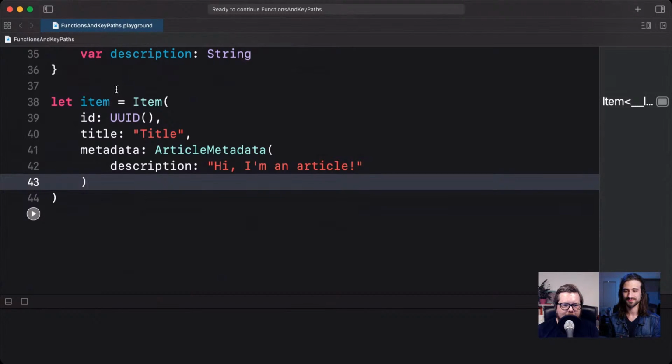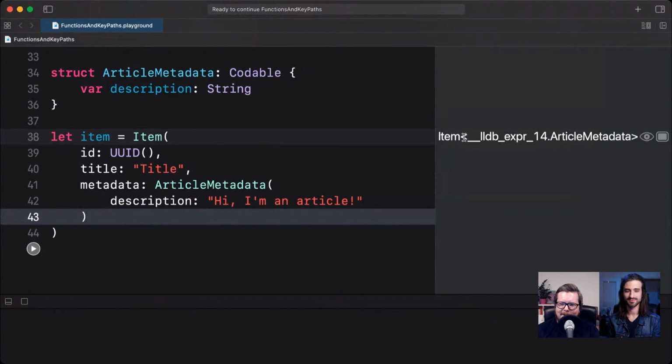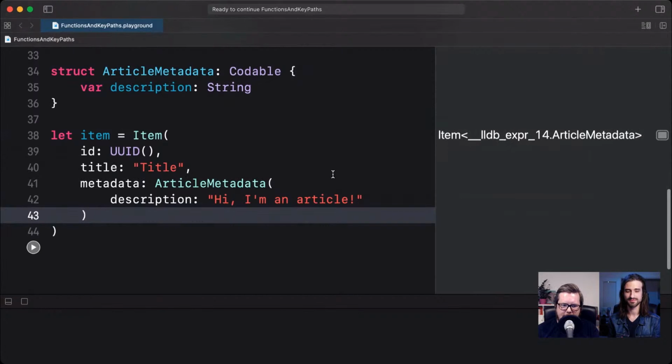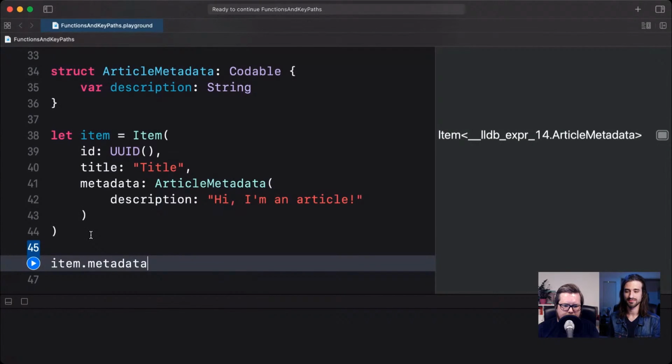So here's our item type. And thanks to the wonder of type inference, we now know that this is an item. And it's funny here in the playground because you get this underscore lib expression 14 dot article metadata. But we know that this is an item which is generic over article metadata. So we don't have to specify that ourselves. Type inference takes care of it for us. But now if I want to access my description, I have to say item.metadata.description. So I have to always go through this metadata step in order to get my description.